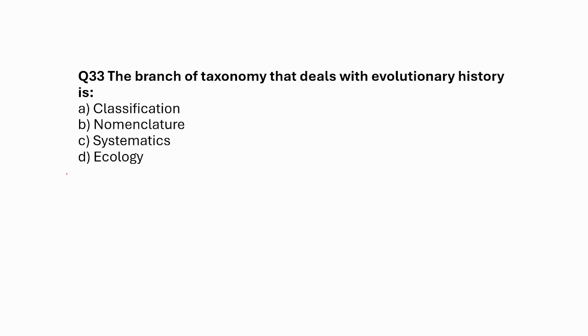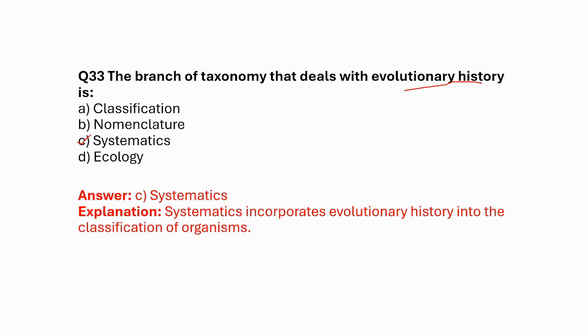The branch of taxonomy that deals with evolutionary history, they have asked, is A. classification, B. nomenclature, C. systematics, D. ecology. This we have already seen. Systematics helps in the evolutionary classification of organisms.